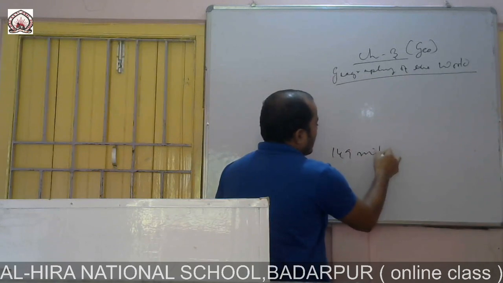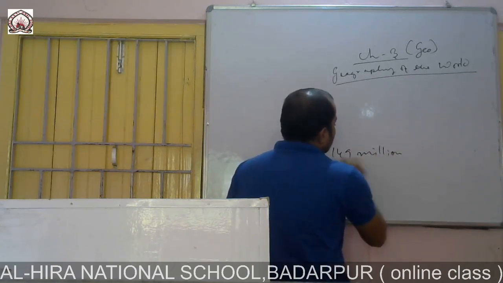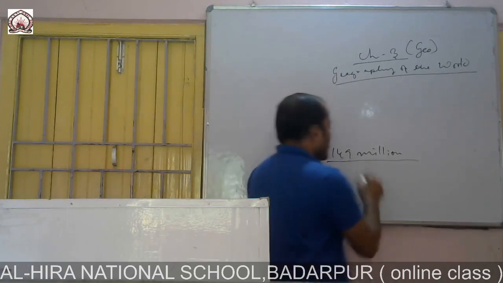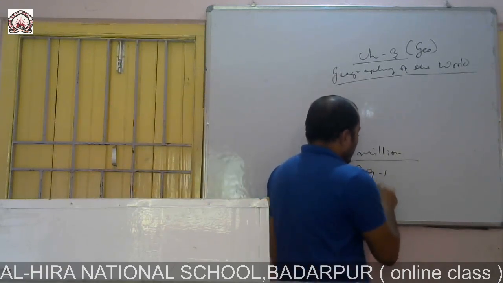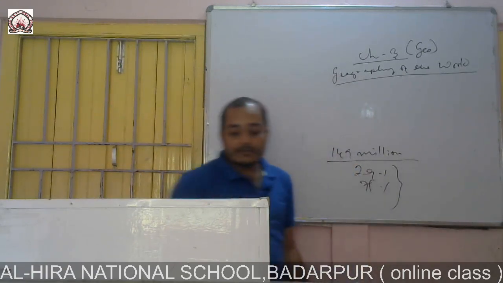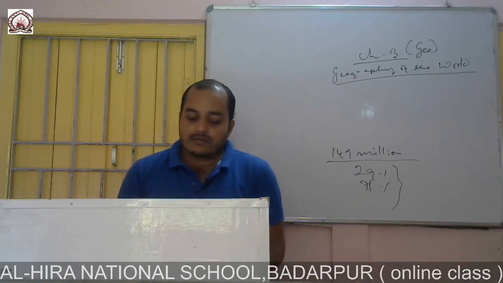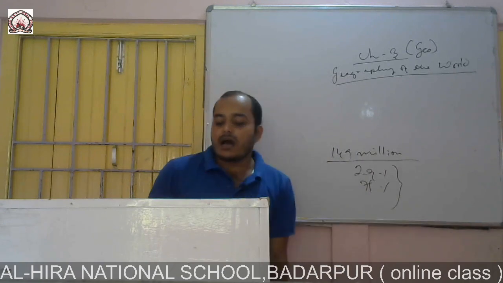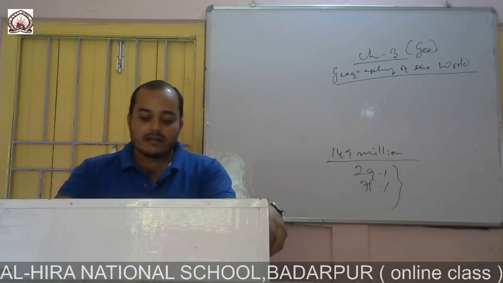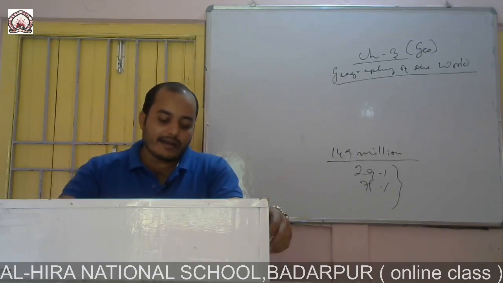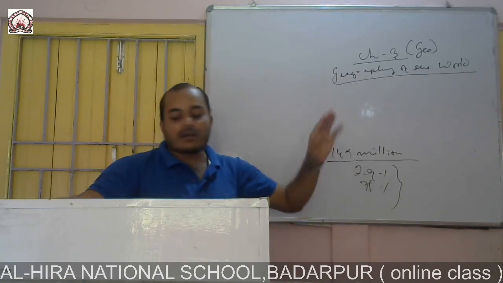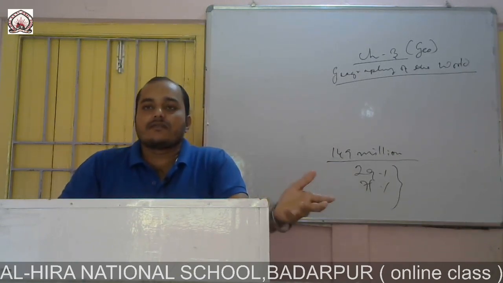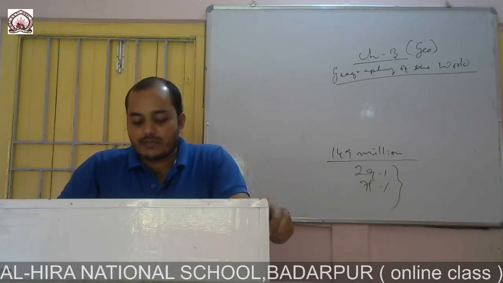So the total land area is 149 million square kilometer, and it is 29%, and 71% is water. Now this 29% land is spread across 7 different continents, and the remaining 71% is water bodies, different seas, oceans and other water bodies.